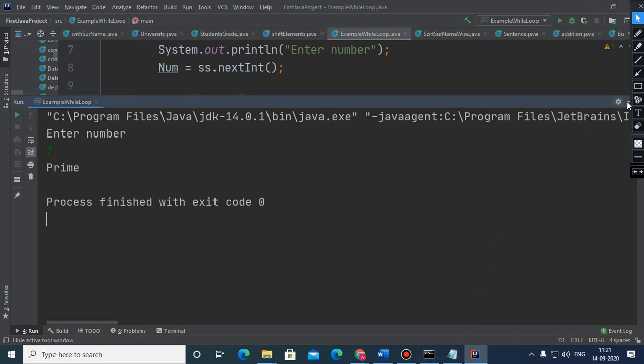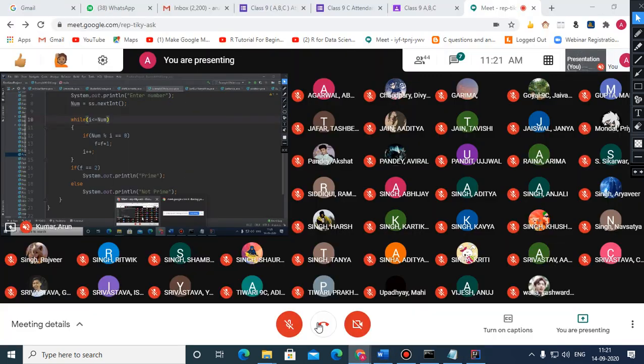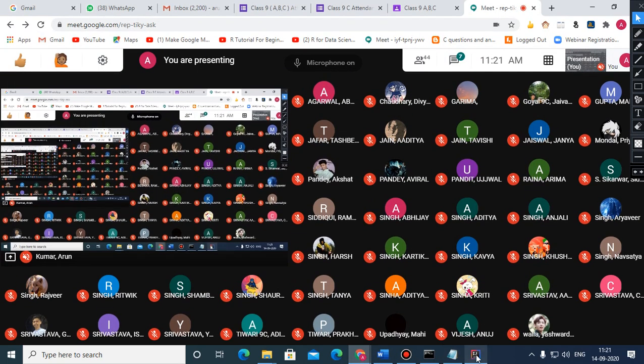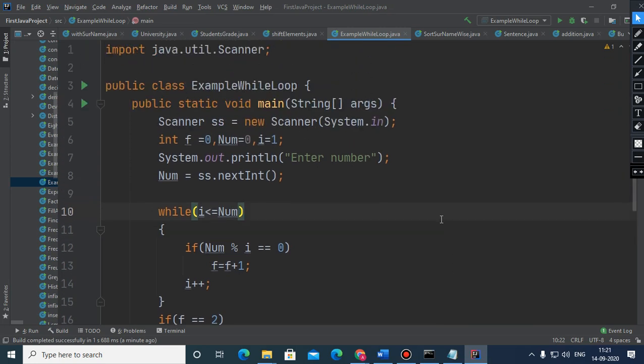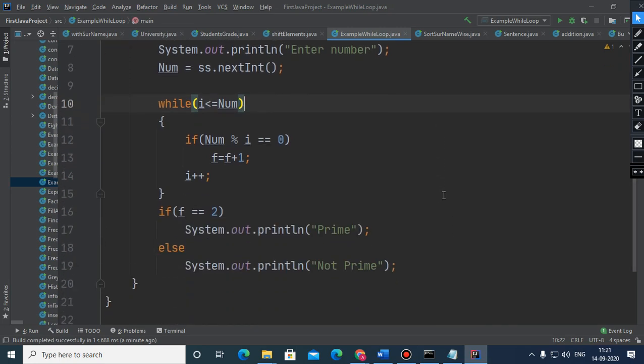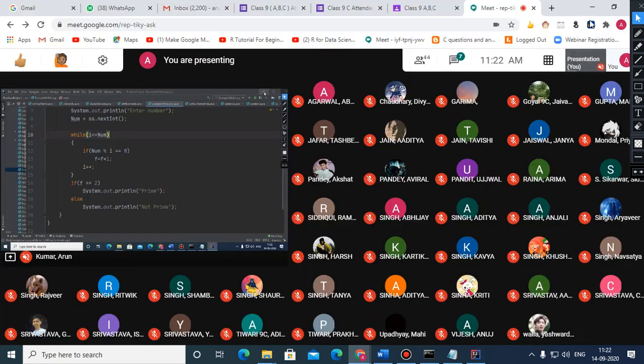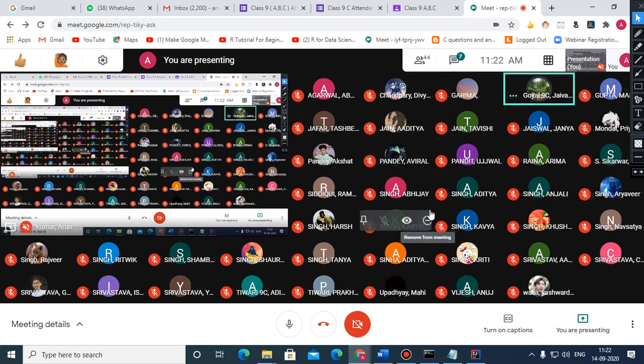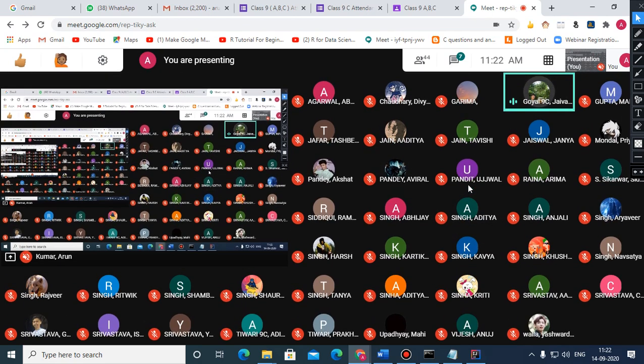So now you people can see that this is how we can check for prime number using while. Any doubt? Khushali? Khushali Singh? Yes. Okay, now if anybody has any doubt, please tell. Yes, beta, Jayavardhan.